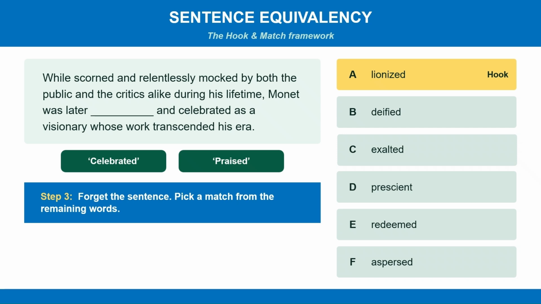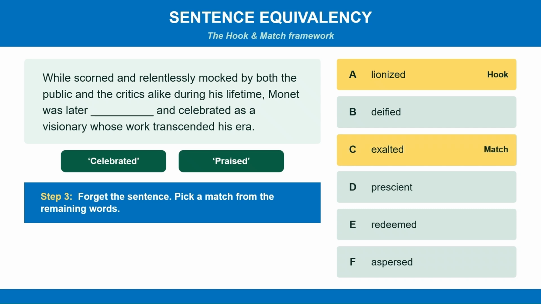Now we forget the sentence entirely, and of the remaining words, which word is closest to lionized? Well, lionized, deified, exalted, meh? Prescient, no. Redeemed, definitely not. Aspersed, no. Exalted is the match.